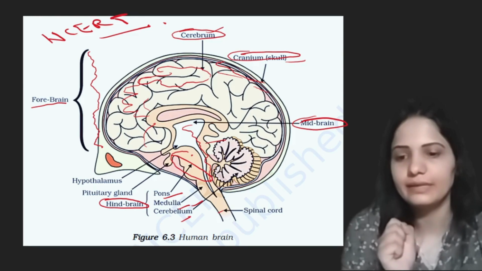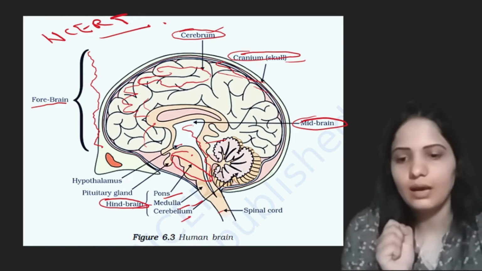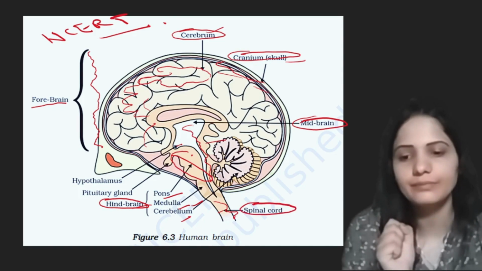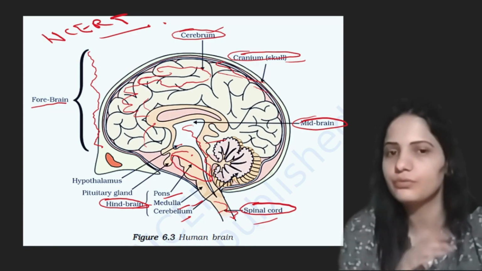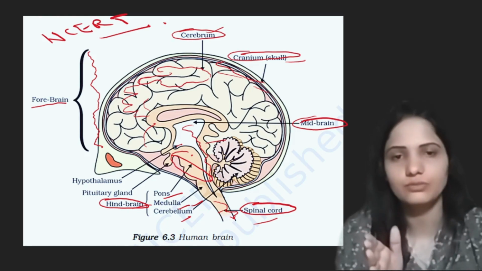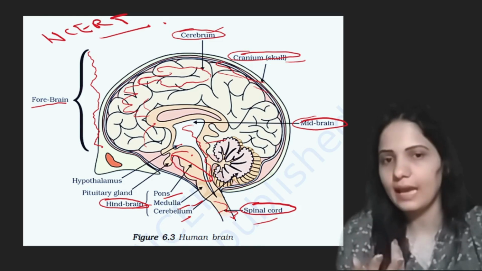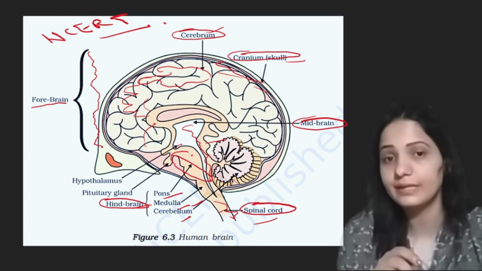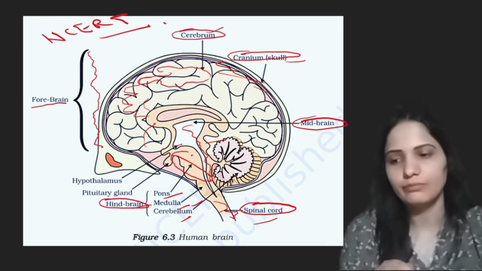And in midbrain we have hypothalamus. This hypothalamus region comes under midbrain. This is hindbrain. Now after hindbrain we have this spinal cord. In continuity of hindbrain we have this spinal cord. This is about human brain, which is the component of human nervous system, central nervous system. Now you have to remember these different parts of brain: forebrain, midbrain, hindbrain. In forebrain we have cerebrum, then we have this midbrain, and in hindbrain we have pons, medulla, and cerebellum. You have to remember these things. Now we can move to the next slide.